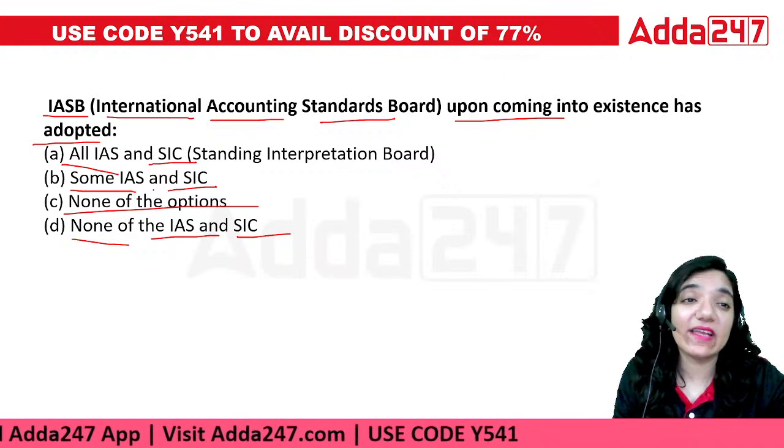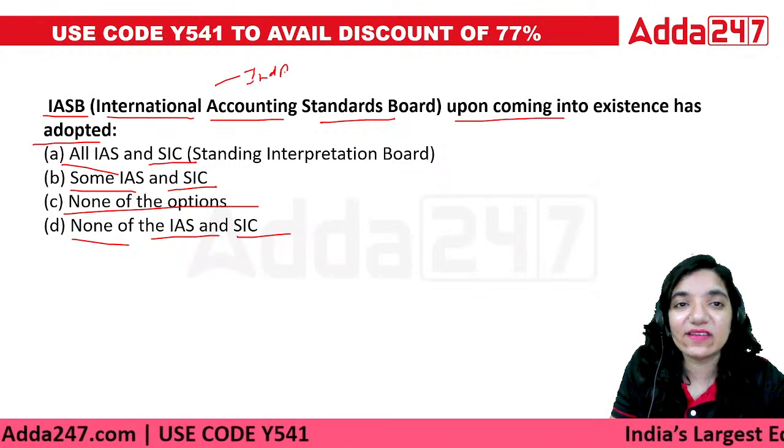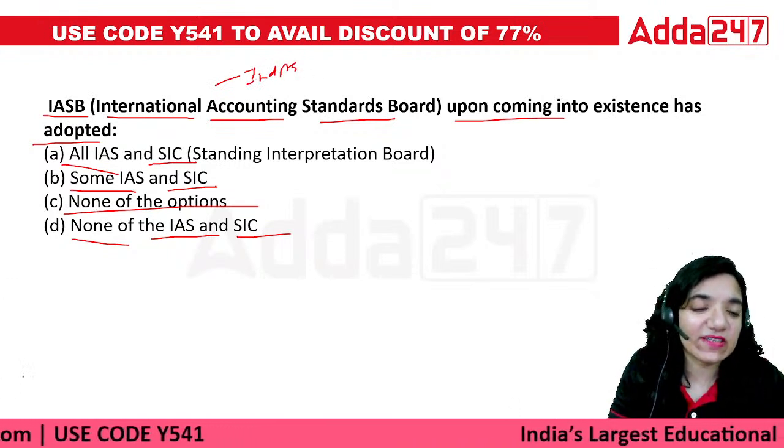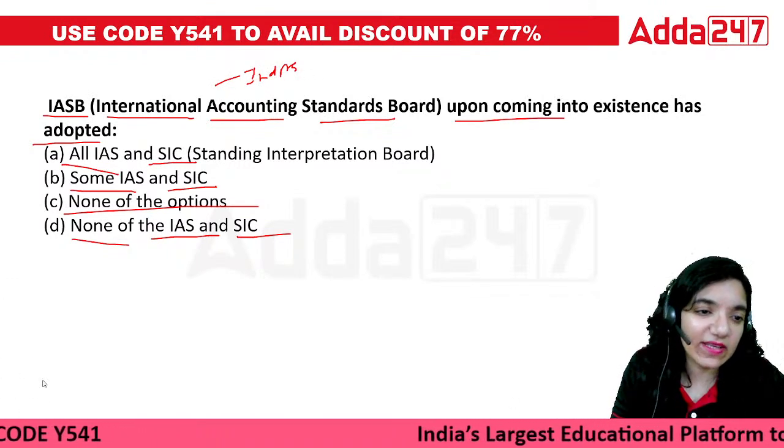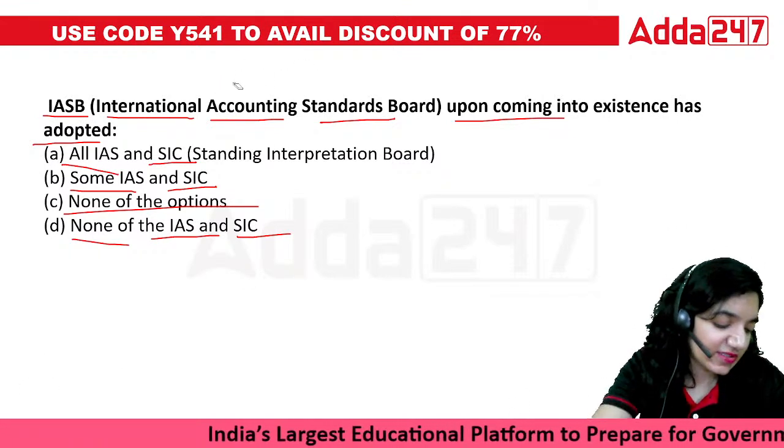When we talk about the IASB, International Accounting Standards Board, it is different from Ind AS. Sorry, international is basically a different one. In India, we have Ind AS. This is the international one. The IFRS are created because of these.